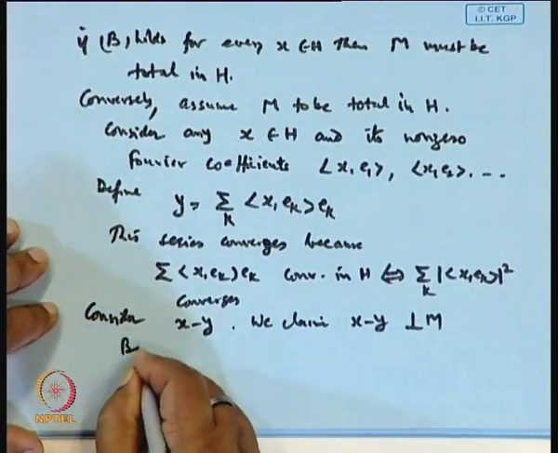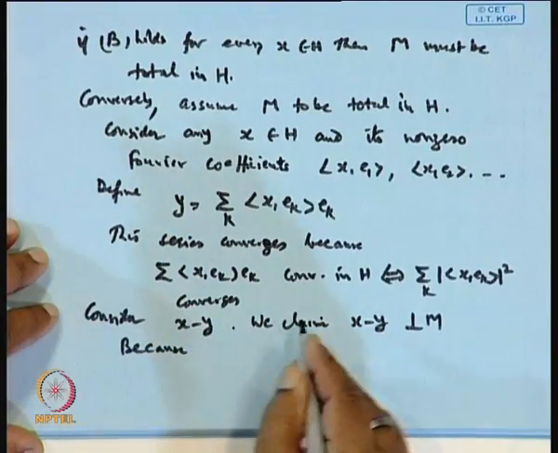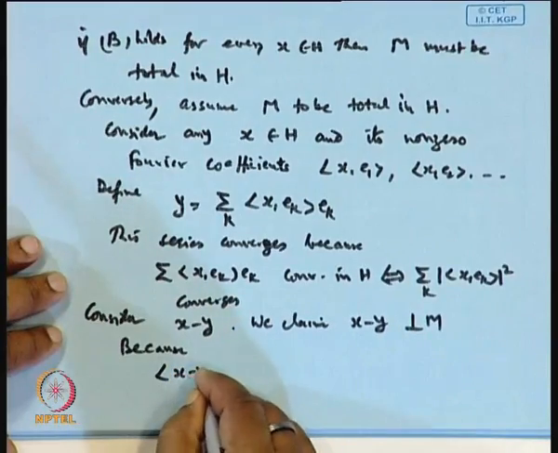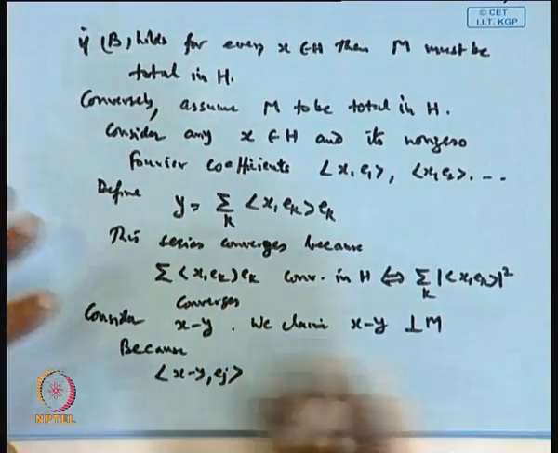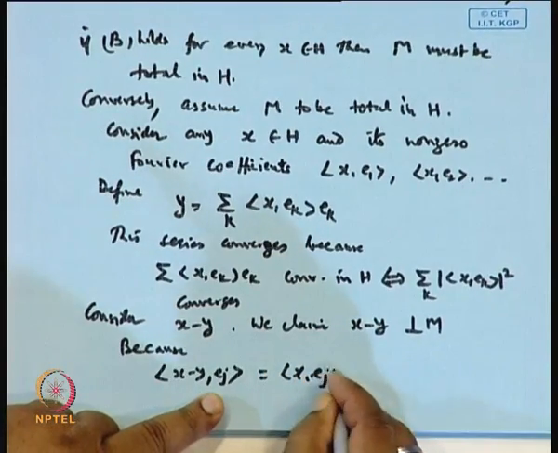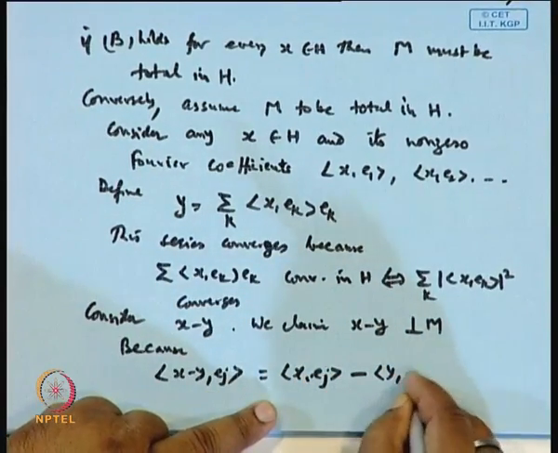Because the inner product of x minus y with Ej, any arbitrary Ej, is equal to ⟨x, Ej⟩ minus ⟨y, Ej⟩.